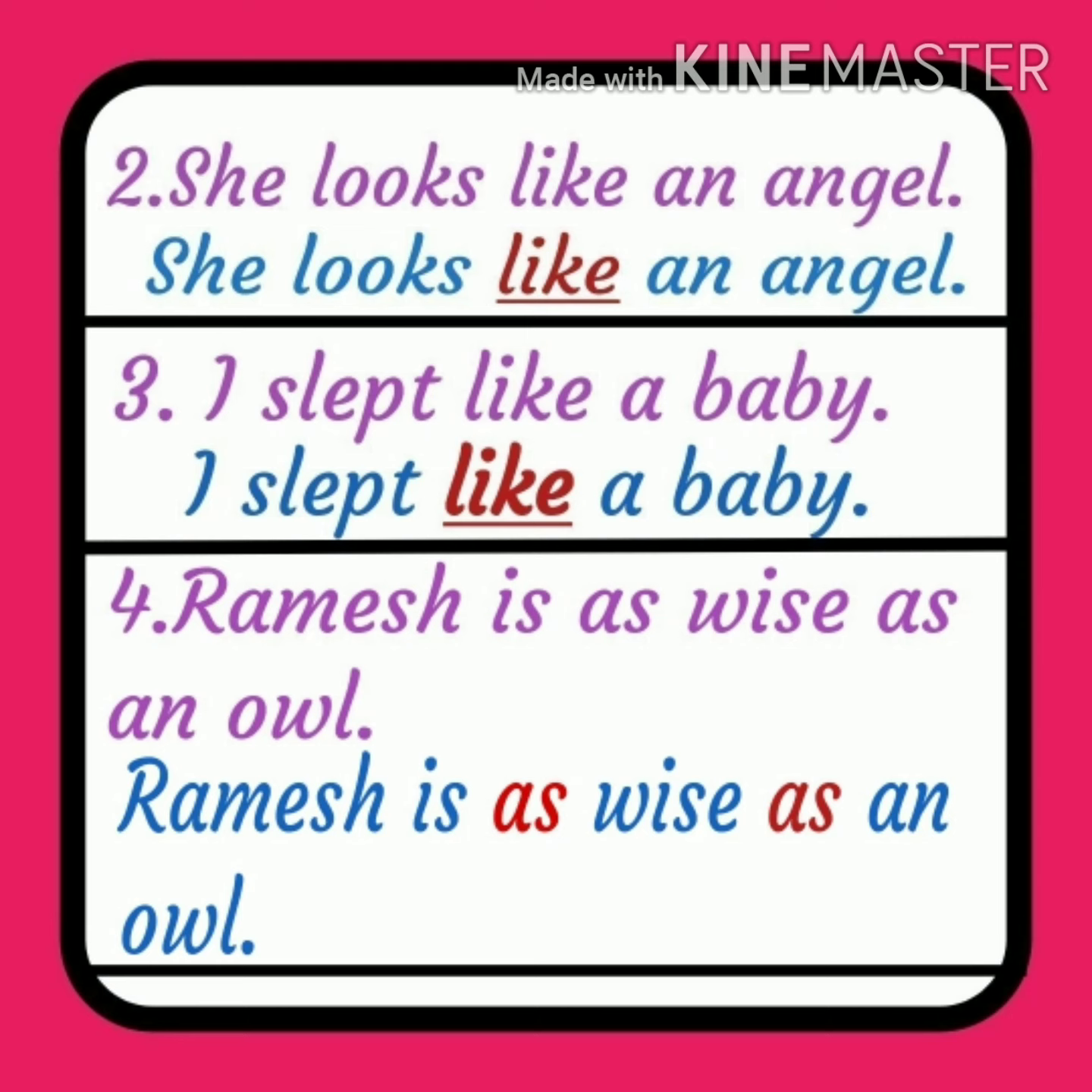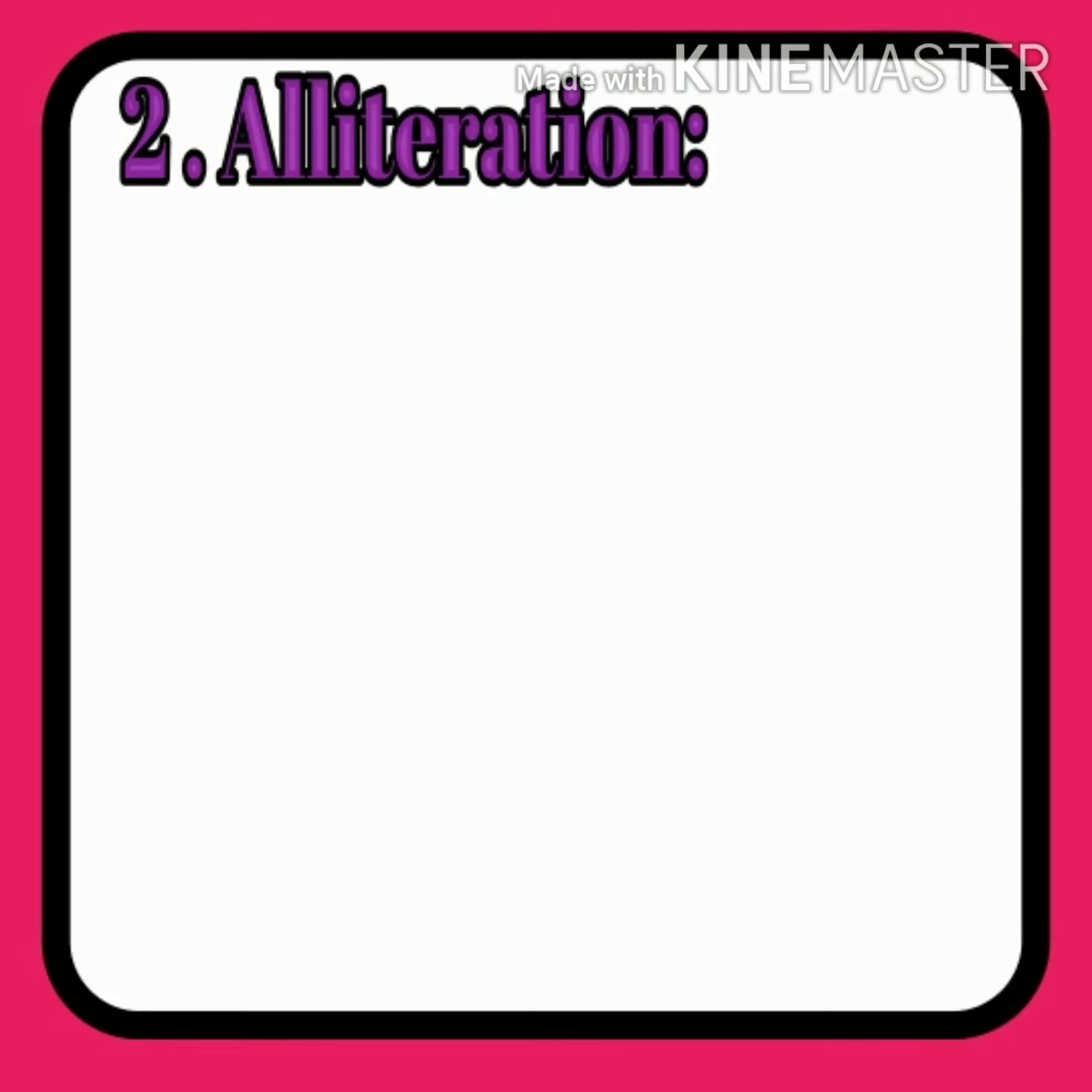Now, I hope students you have understood very well how to identify the simile figure of speech from the poem. With the help of like and as words, you can identify, but the comparison should be there. The comparison should be in the sentence between two unlike things. Two unlike things should be compared in the sentence with the help of like and as words. Now let's move towards the next figure of speech, which is alliteration.